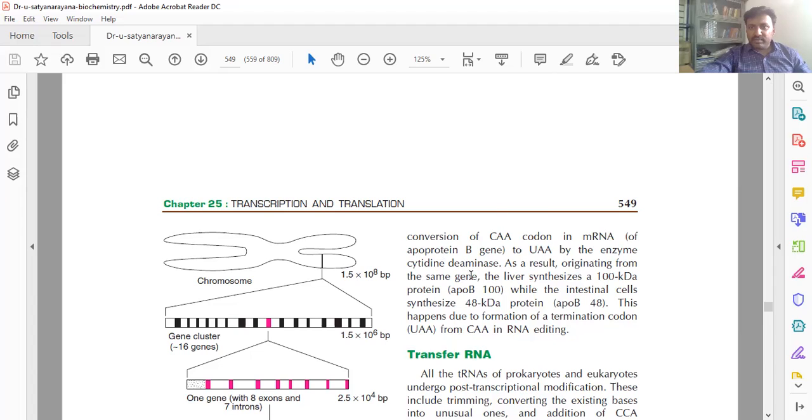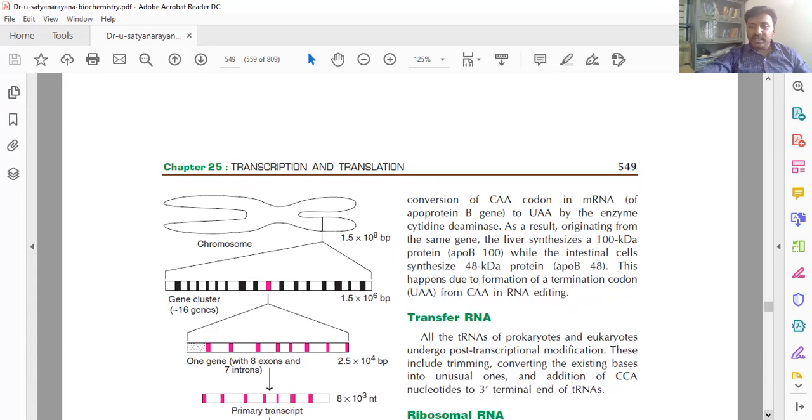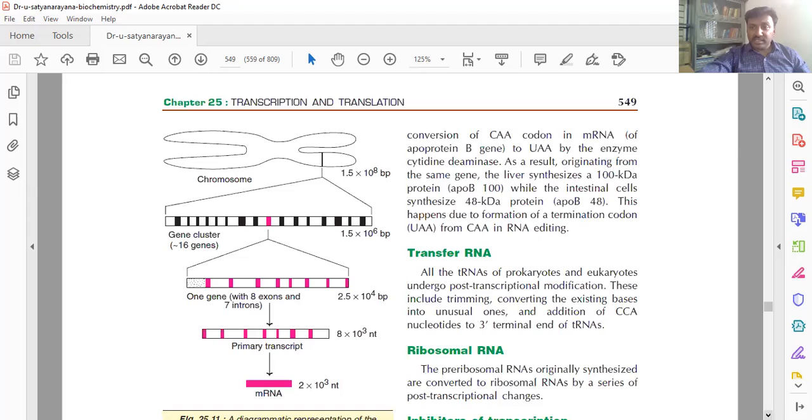So this is the final formation. For this, a cytidine deaminase is required. So this is regarding the formation of mRNA in the presence of RNA polymerase II in eukaryotes, and these are the post-transcriptional modifications.